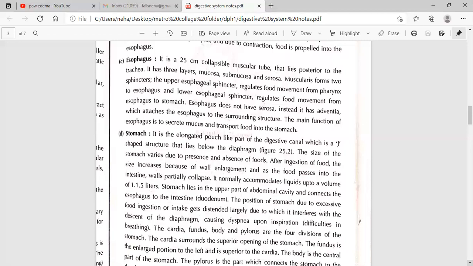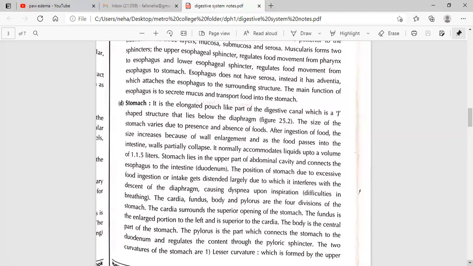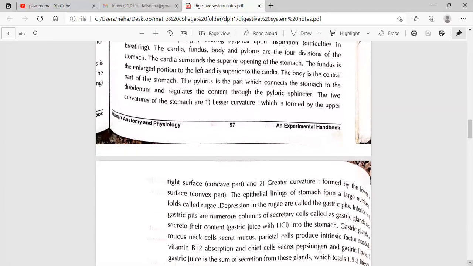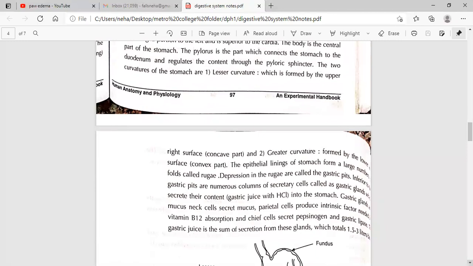The cardia, fundus, body, and pylorus are the four divisions of the stomach. The cardia surrounds the superior opening of the stomach. The fundus is the enlarged portion to the left and is superior to the cardia. The body is the central part of the stomach. The pylorus is the part which connects the stomach to the duodenum and regulates the content through the pyloric sphincter. The two curvatures of the stomach are the lesser curvature, formed by the upper right surface, and the greater curvature, formed by the lower surface.